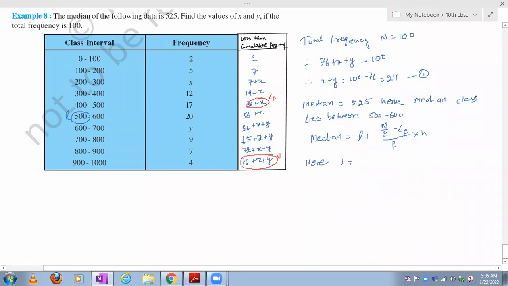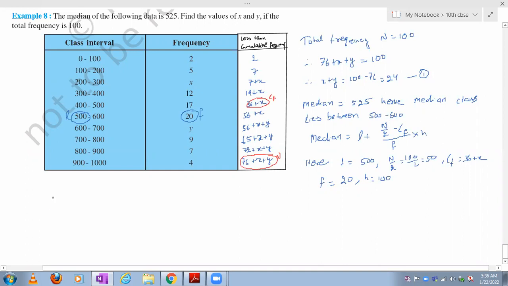L is equal to 500. n by 2 means 100 by 2, that is 50. F is the frequency of the median class, that is 20. And the class length h is here 100.